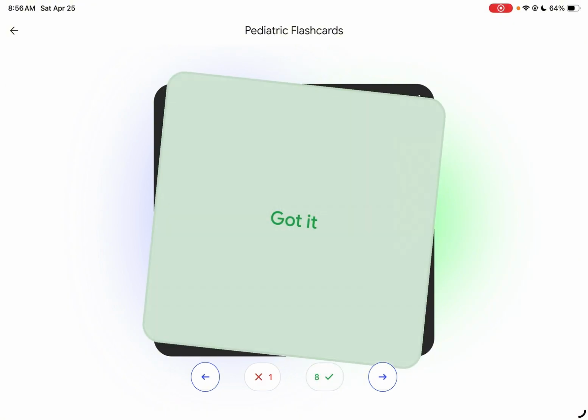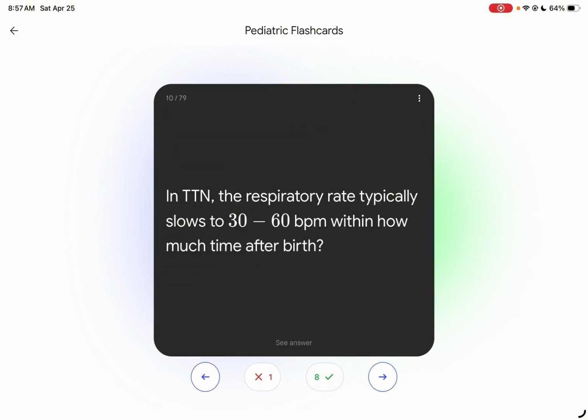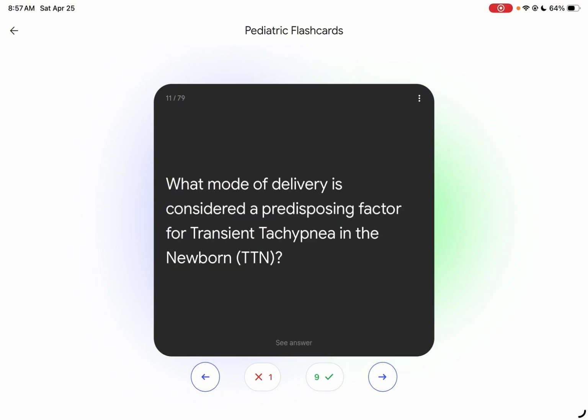In TTN, the respiratory rate typically shows 30 to 60 within how much time after birth? 1 hour after birth. So it's 30 to 60 already. Normal also is 30 to 60, right? After birth. So we need to know the normal values. What mode of delivery is considered a predisposing factor for transient tachypnea in the newborn?